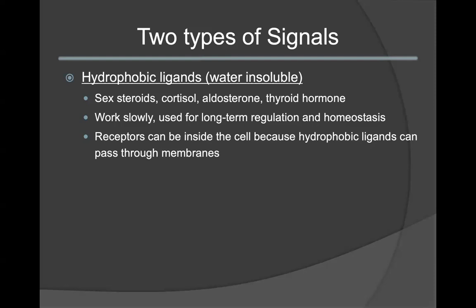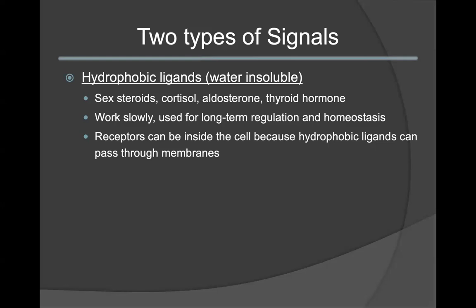You can divide up your ligand molecules into two different types, depending upon their characteristic features. You can have hydrophobic and hydrophilic ligands. Hydrophobic ligands are water insoluble. These include your sex steroids, cortisol, aldosterone, and thyroid hormone. Hydrophobic ligands, in general, work very slowly. These ligands are more common in long-term regulation and homeostasis.